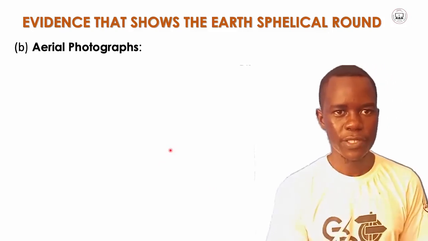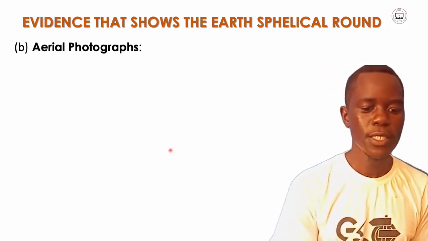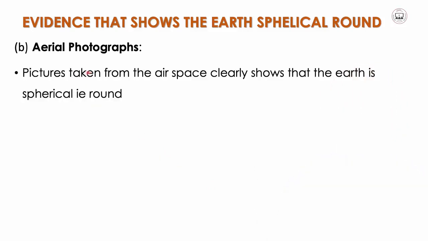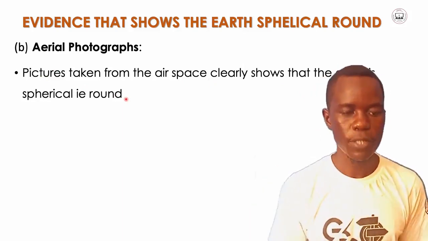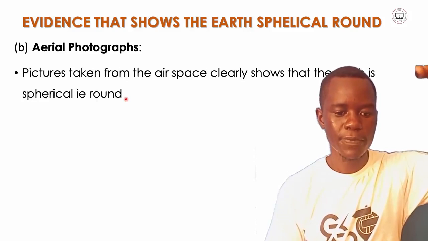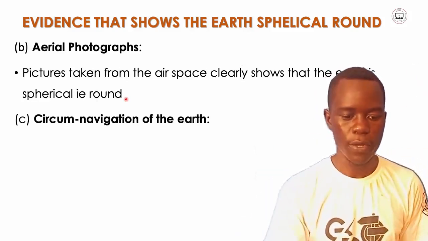Still on the evidence supporting that the earth is spherical, the other evidence is aerial photographs. The pictures that are taken from the airspace clearly show that the earth is spherical or round. Those pictures taken from the upper spaces show that the earth is spherical or round.